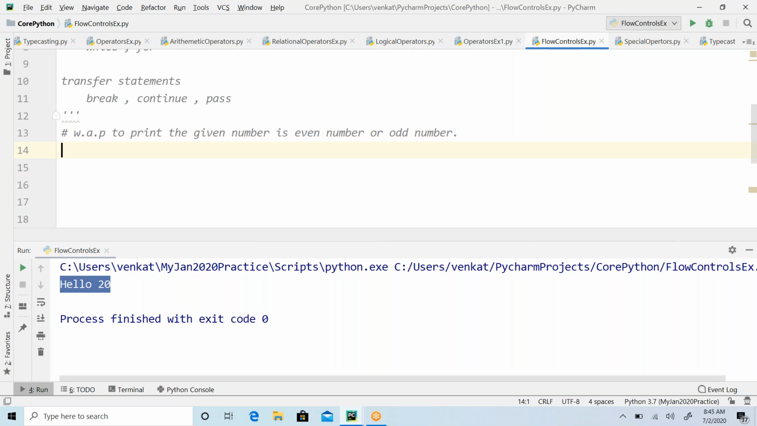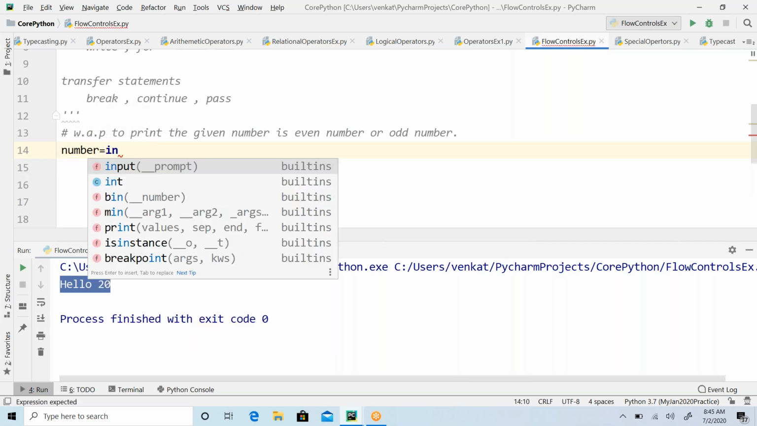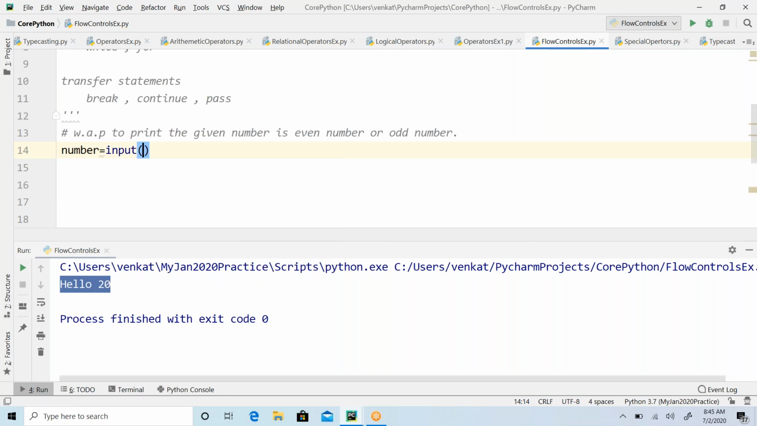Do we know already how to read a number from the keyboard? How to read that, guys? A number from the keyboard. We have a function. What is that function? Input function. Please respond. So what is the function? Input function. Yeah, Saurav, perfect. So here I'm going to ask the user, hey user, please enter the number.